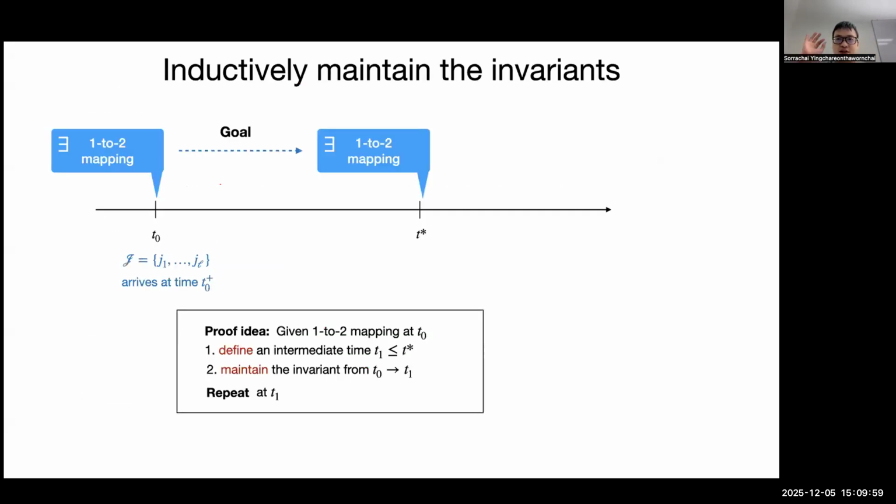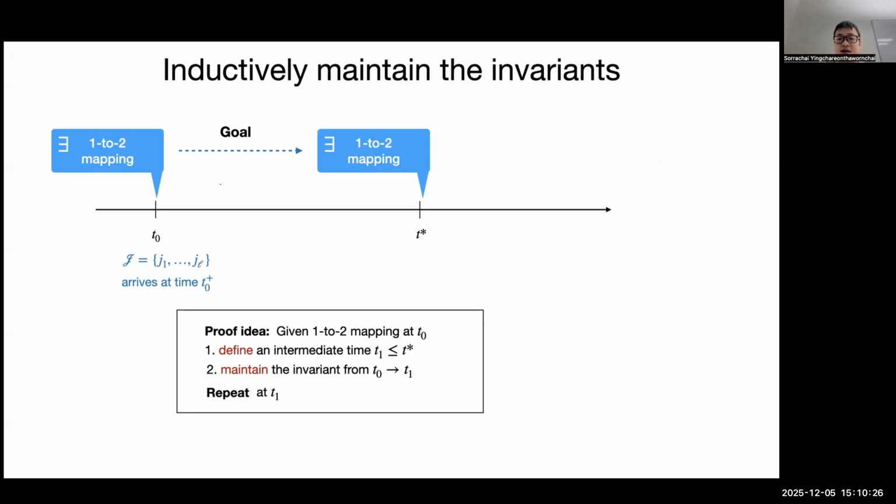So the goal is to maintain the invariant. Let's say we start at time t0, we have this 1 to 2 mapping, and a bunch of jobs arrive at this time. Then we want to move forward to the next time step. Let's say that T star is the goal we want to achieve, to show the local competitiveness at T star. How do I move forward from T0 to T star?